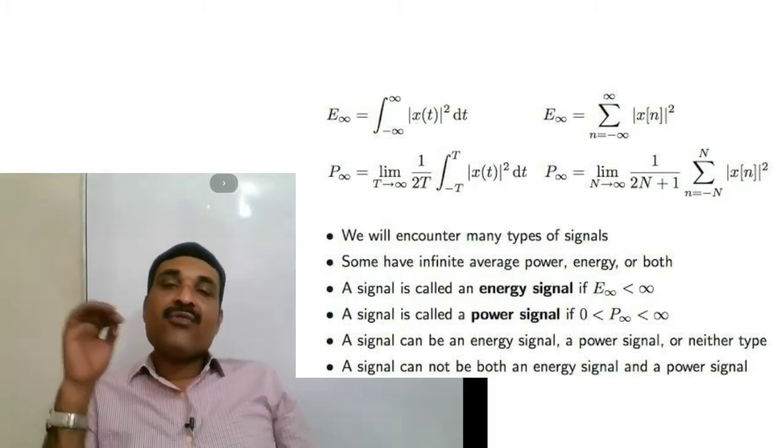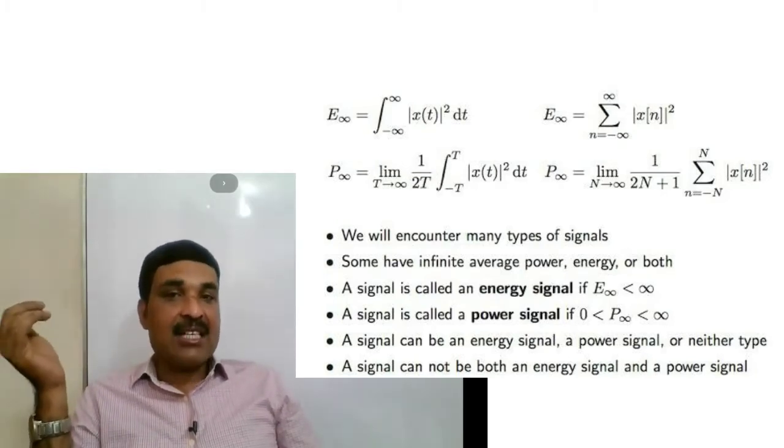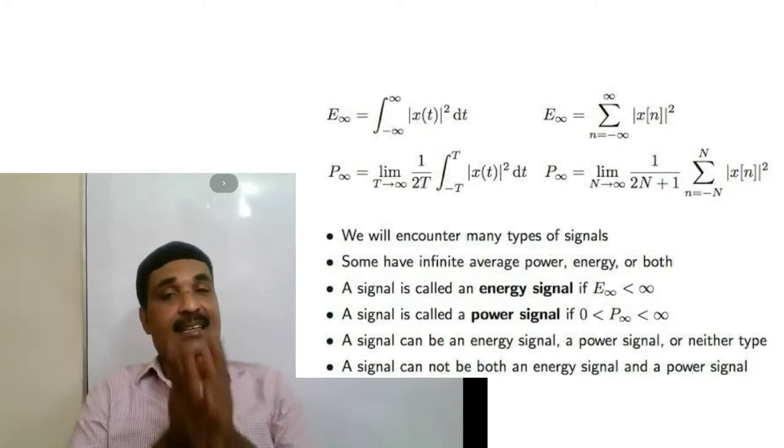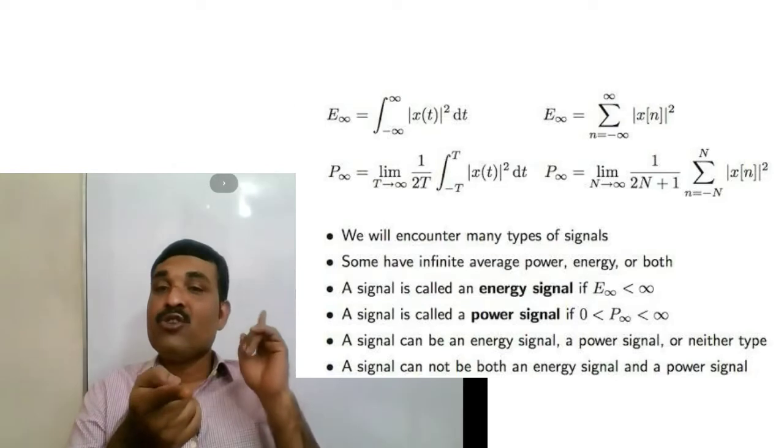Similarly, for the discrete time signal x of n, the signal is said to be an energy signal if it is absolutely summable.